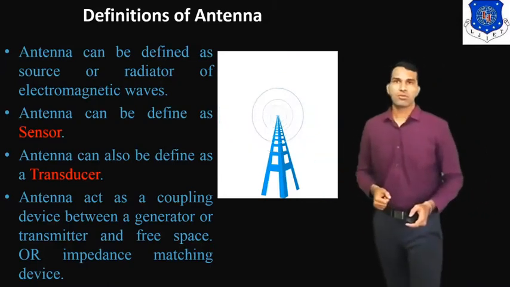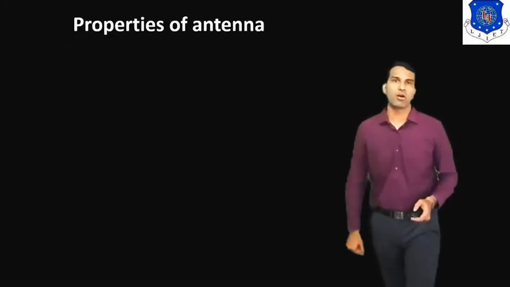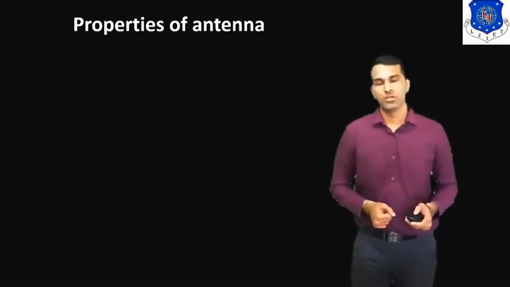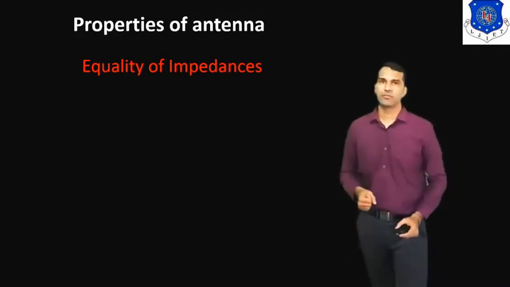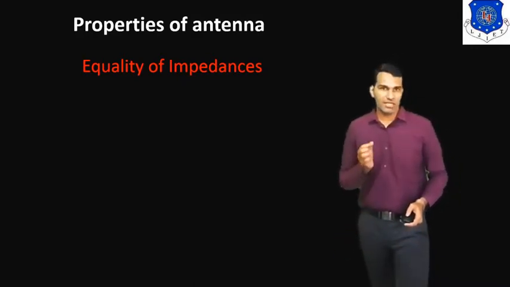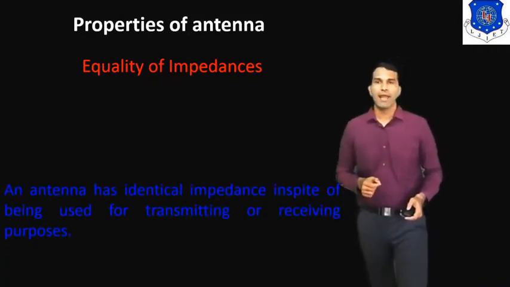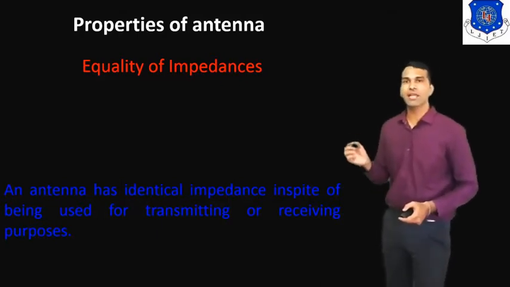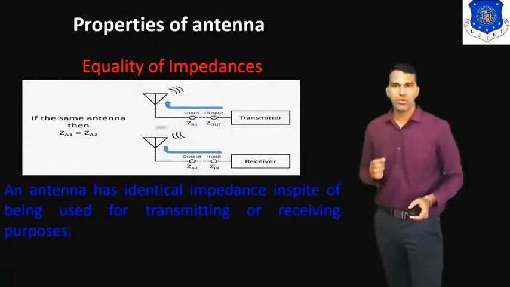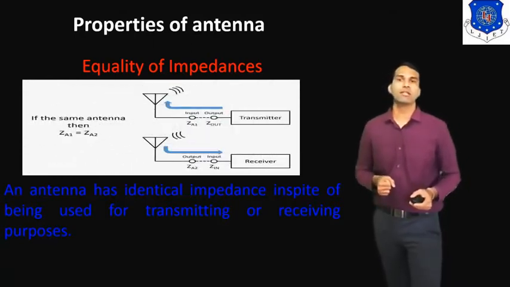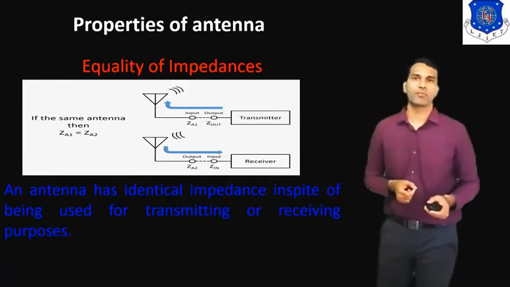Now we discuss the different properties of the antenna. The first property is the equality of impedance. So what is the equality of impedance? An antenna has identical impedance in spite of being used for transmitting or receiving purposes. So here we understand this property.